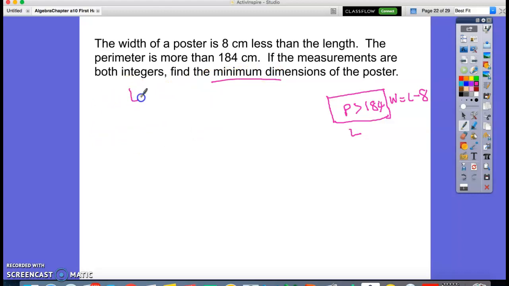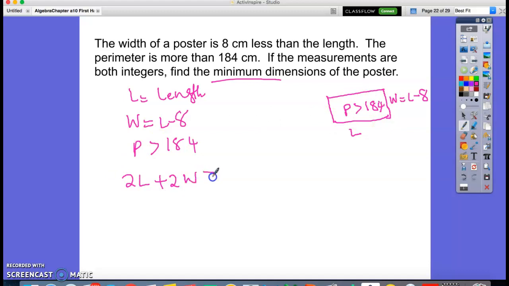Let's say L is the length, right? And W is what? W is L minus 8. Now, perimeter is greater than 184. So, how do I write the perimeter? So, 2 times L plus 2 times W. So, 2L plus 2W is greater than 184.